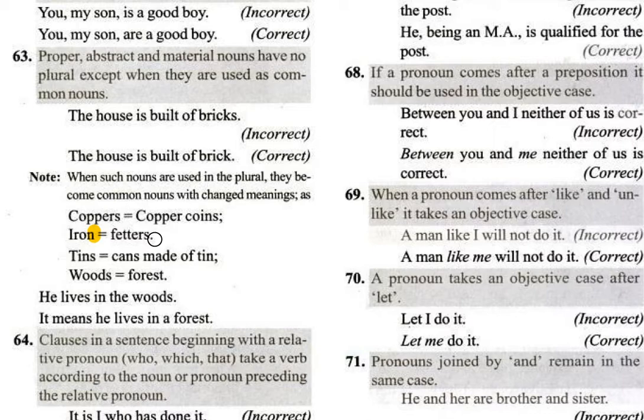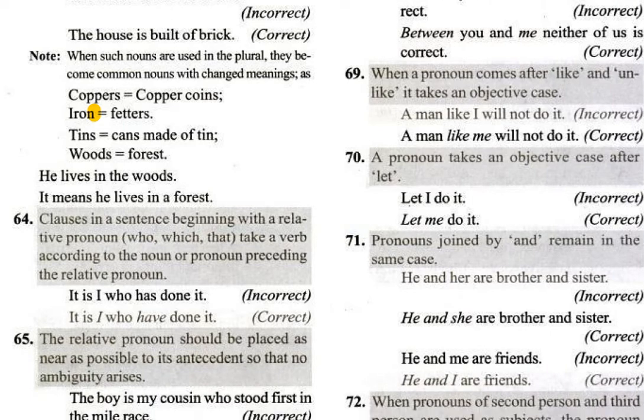So when the police arrests, he will arrest, right? That time it's fetters which are being used, irons which are being used. Otherwise it is made of iron only. Tins: cans made of tin. Then woods: forest. So here, he lives in the woods. It means he lives in the forest. So when we are using these nouns, particularly material nouns or abstract nouns, they have got a different meaning altogether. So we are using them in a different sense.